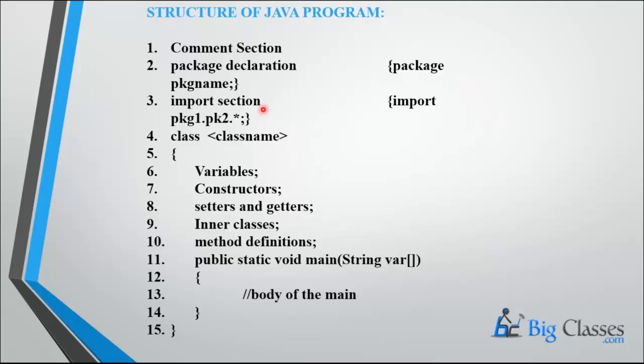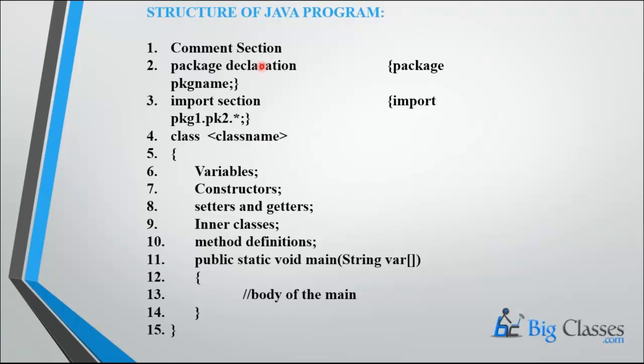And see, this is the structure of a Java program. Don't worry about all these 15 statements. It's very easy to understand. See, the first one is the comment section, including who is the author of the program and what is the purpose of the program. All these things will be in the comment section. Actually, this comment section is not mandatory for a programmer. You can use it or avoid it, not a problem.